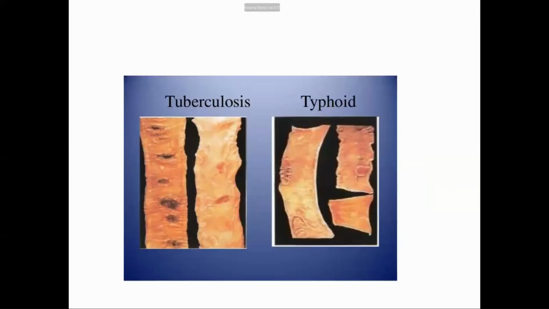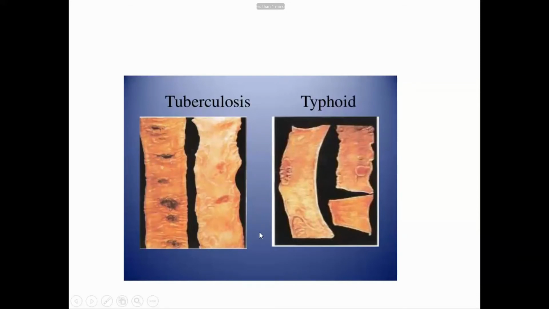Now here is a comparison. This is a longitudinal typhoid ulcer, and this is a tuberculous ulcer. These are tuberculous. This is not perpendicular. This is horizontal.